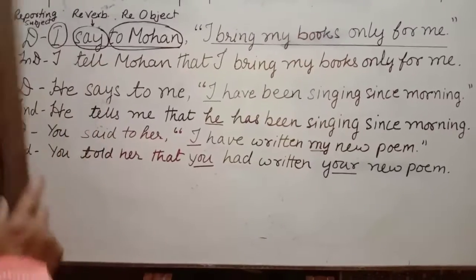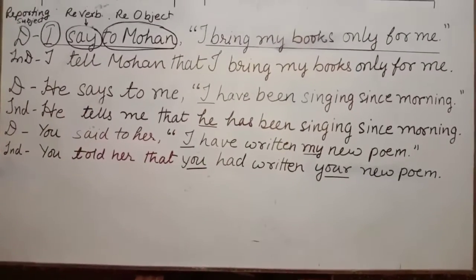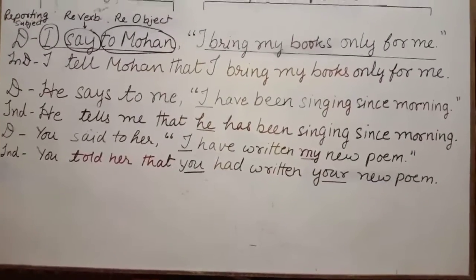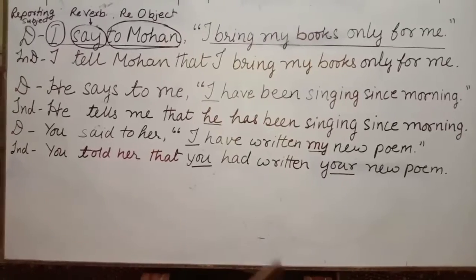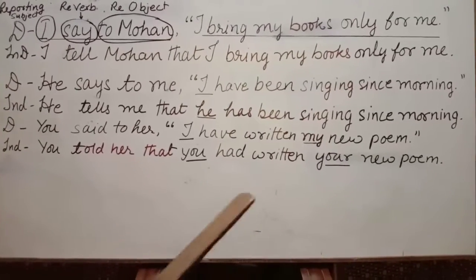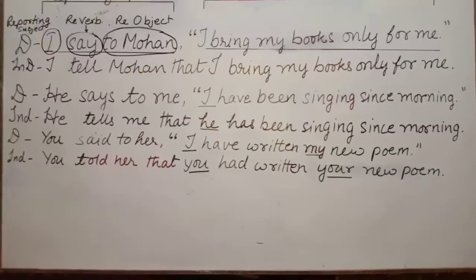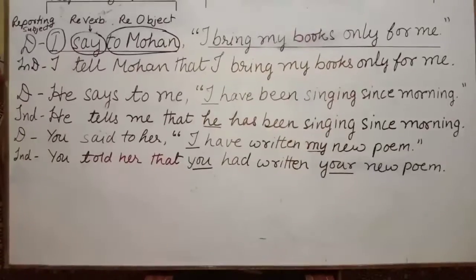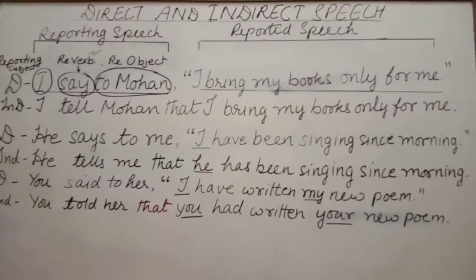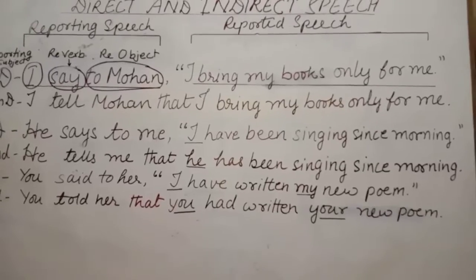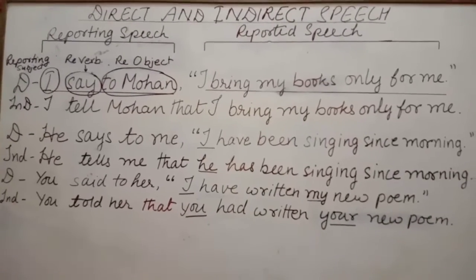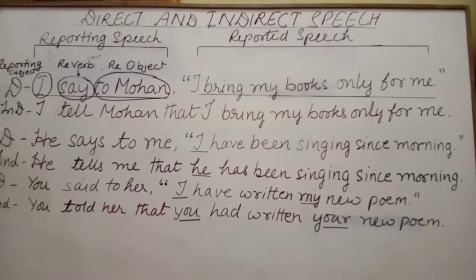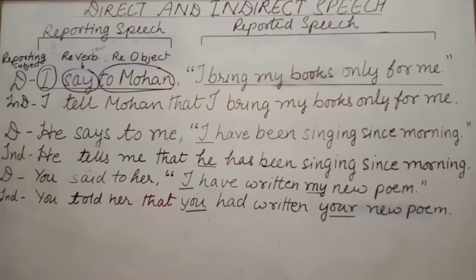it is left unchanged. When we change direct speech into indirect speech, some words denoting nearness of time or position are changed into suitable words denoting distance. This change is made if the reporting verb is in the past tense. You must have understood many of your shortcomings and have learned to make direct and indirect speech. I will teach you the rules for the change of pronouns in my next video.